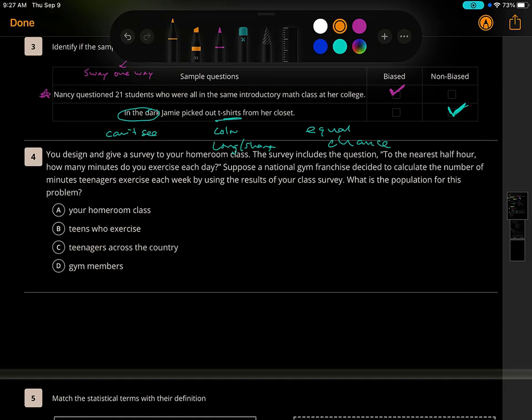All right, question number 4. You design and give a survey to your homeroom class. The survey includes the question, to the nearest half hour, how many minutes do you exercise each day? Suppose a national gym franchise decided to calculate the number of minutes teenagers exercise each week by using the results of your class. What is the population for this problem? Remember, we're trying to think of who is the all or the biggest. And here, they came and gave this survey to your homeroom class. But is this the goal of what they're trying to do here?